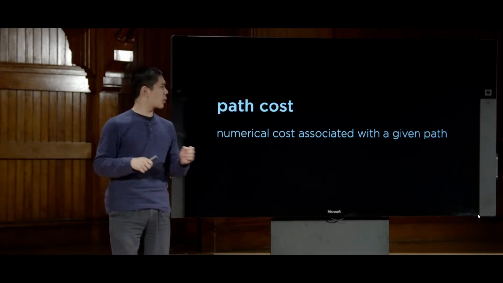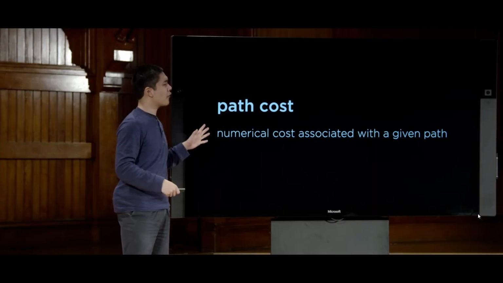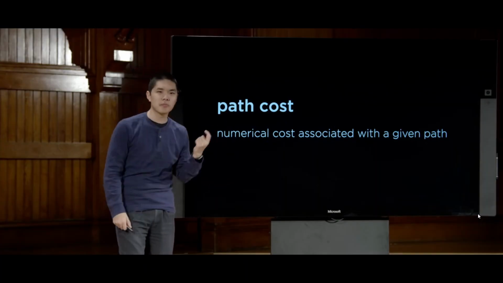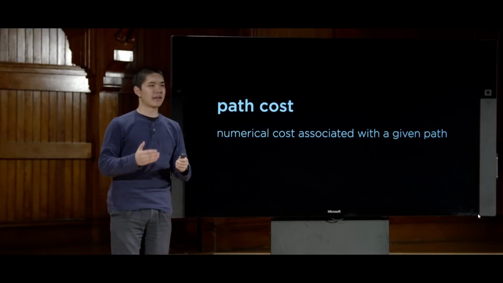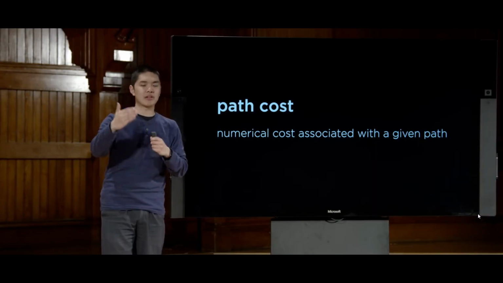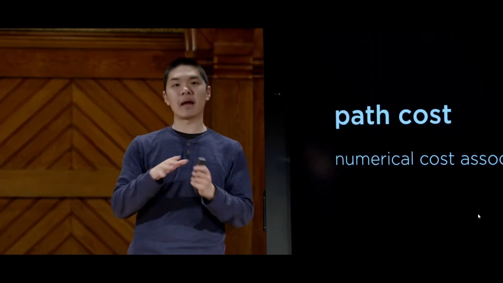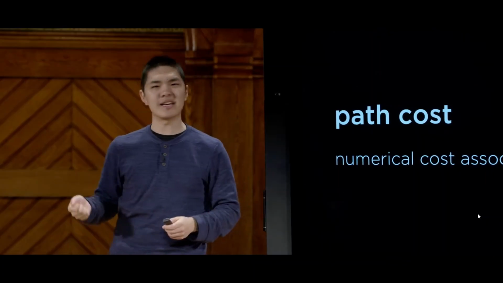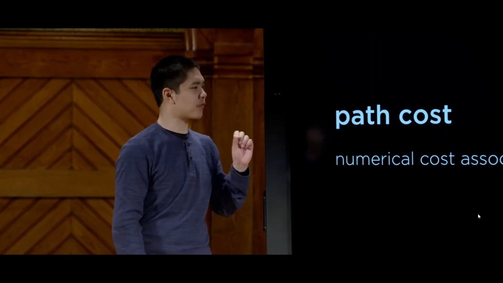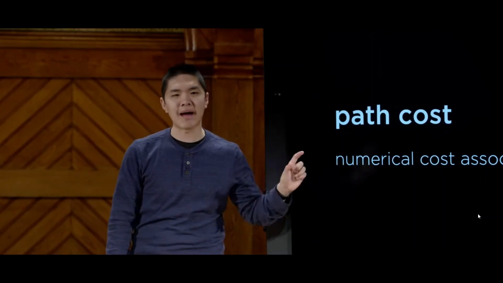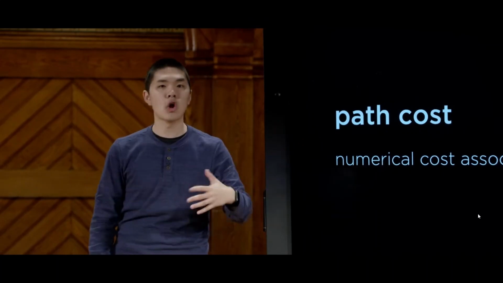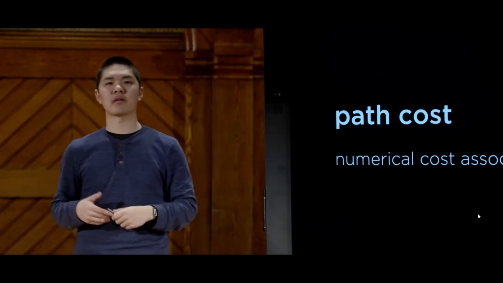And it's for that reason that when we're formulating search problems, we'll often give every path some sort of numerical cost, some number telling us how expensive it is to take this particular option, and then tell our AI that instead of just finding a solution, some way of getting from the initial state to the goal, we'd really like to find one that minimizes this path cost, that is less expensive or takes less time or minimizes some other